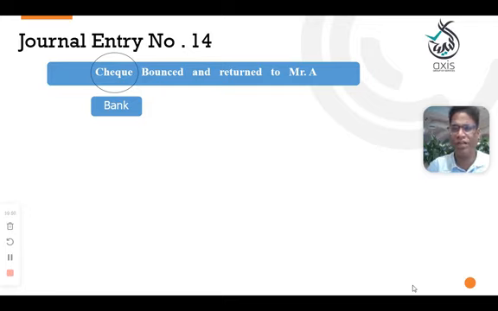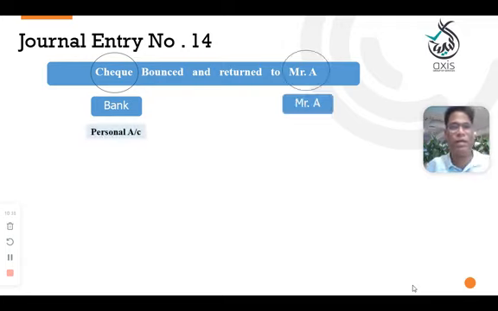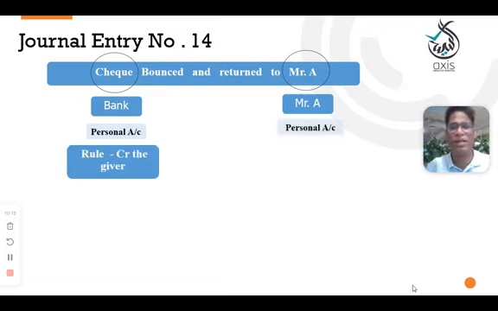Bank will return the check. In that case, you have not received the money. So in that case, what will you do? Bank will give it to you, you will go back and give it to your customer. So here bank is a personal account, and Mr. A is a personal account, and here bank is the giver.